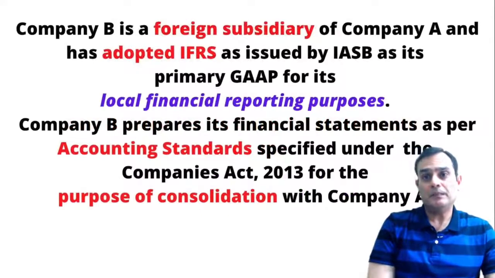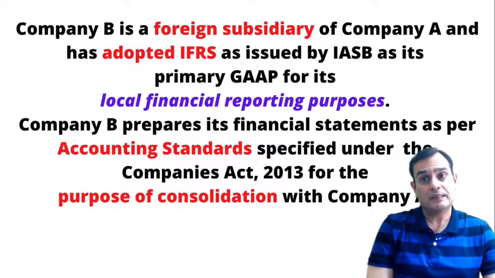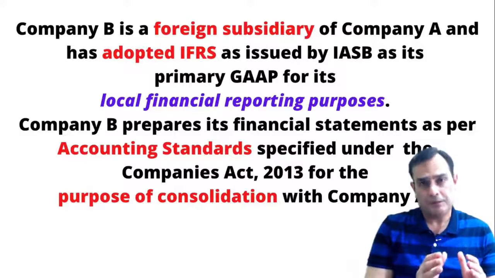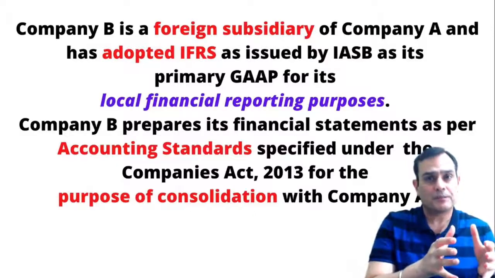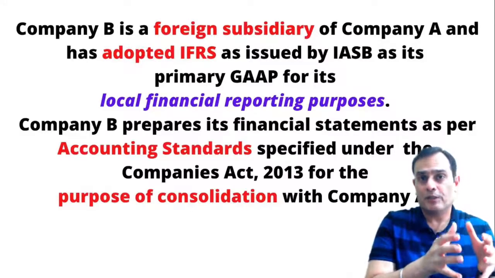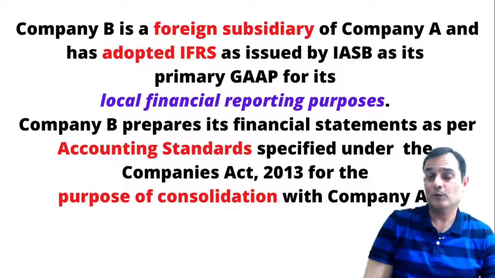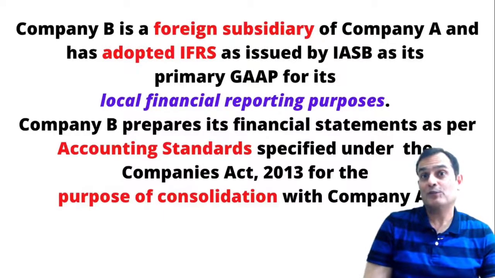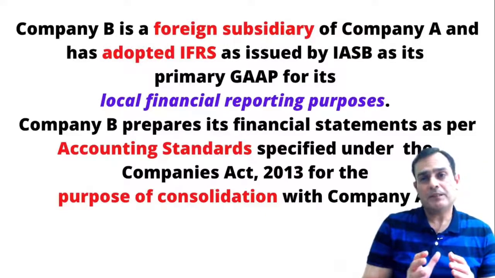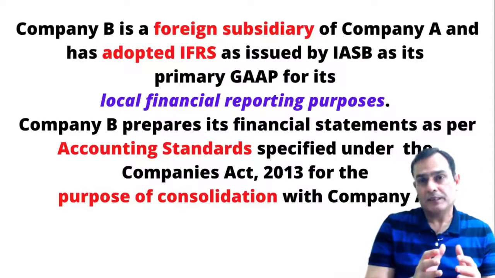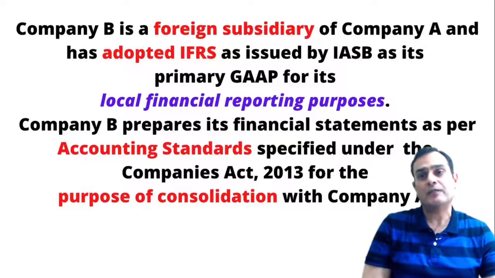Imagine there is a company B which is a foreign subsidiary of company A, and it has adopted IFRS as issued by the International Accounting Standards Board as its primary GAAP for local financial reporting purposes. Highlight the words: it's not a statutory requirement in India. Company B prepares its financial statements as per the accounting standards specified under the Companies Act 2013 for the purposes of consolidation with company A.